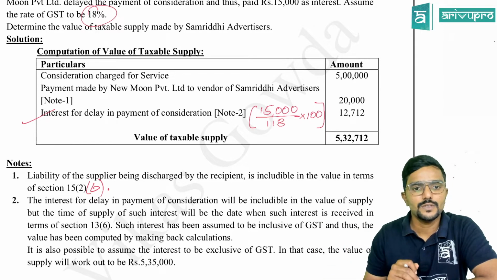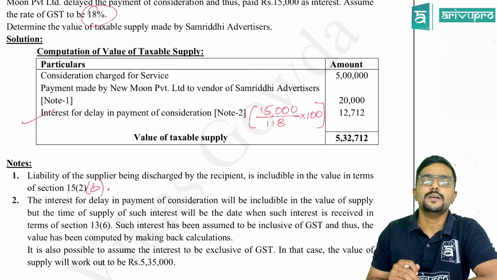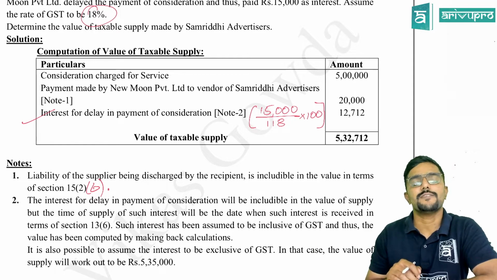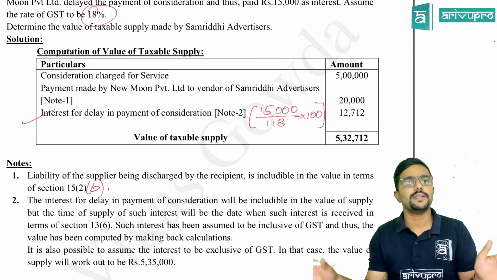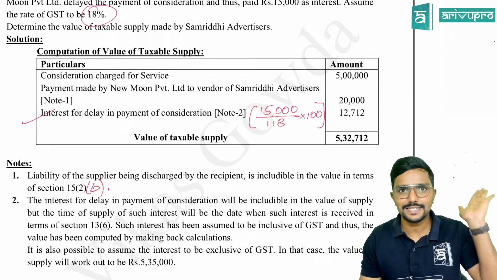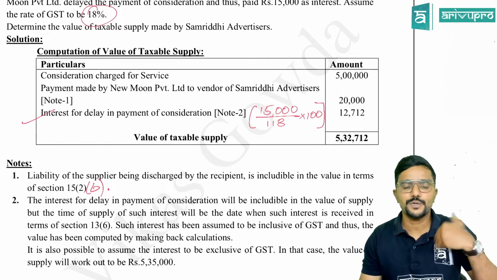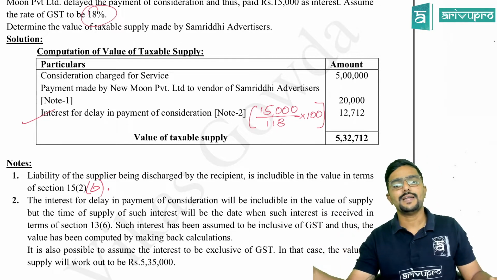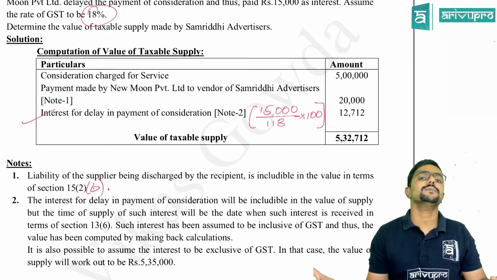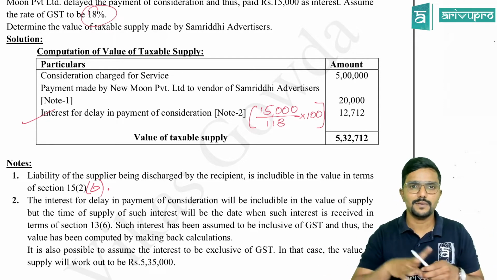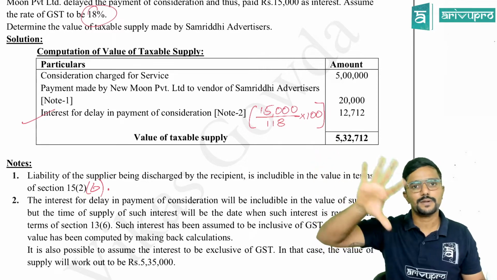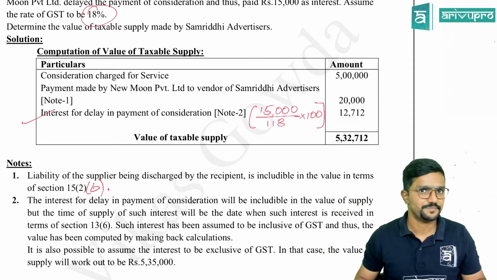Is that clear, guys? So what is the value of taxable supply? 5,32,712. And whenever they ask value of supply, just stop it here. They have not asked you to calculate tax liability and all. If they ask you to calculate tax liability, then 5,32,712 into 18% will be the output tax liability. But they have not asked. Normally, they will ask separate question on value of taxable supply. So you can stop it there.